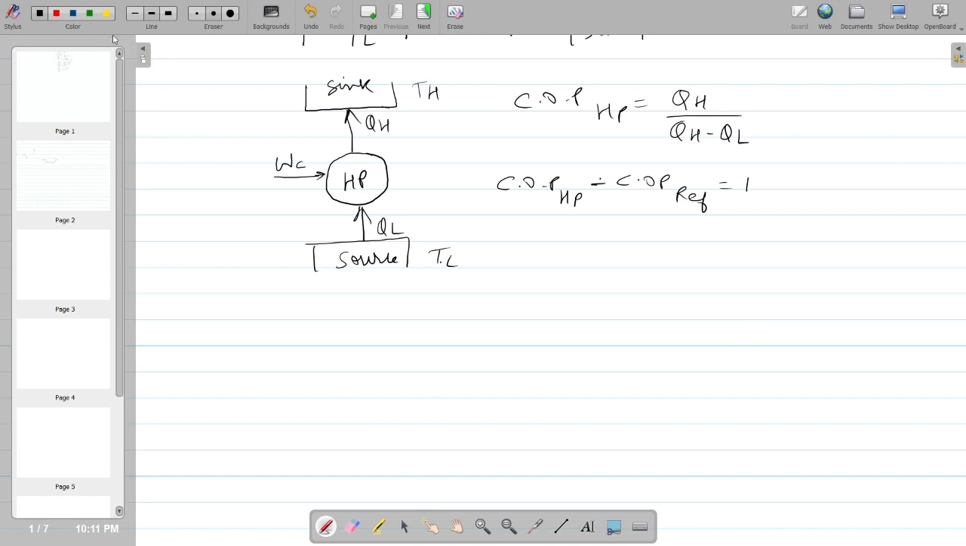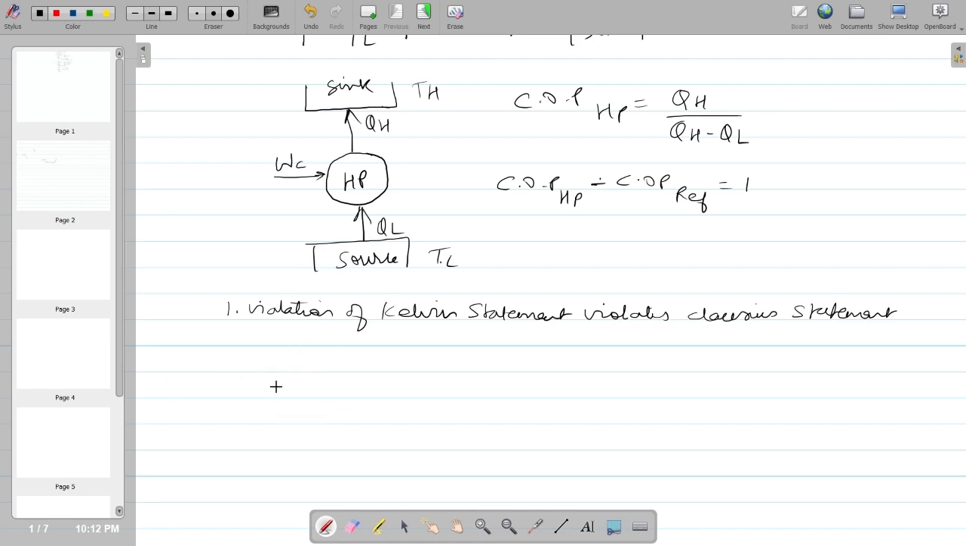Now we will see that violation of the Kelvin statement violates the Clausius statement. Because it is observed that these two are interdependent, violation of one will violate the other. If you violate the Kelvin statement, it will violate the Clausius statement. If you violate the Clausius statement, you will violate the Kelvin statement.